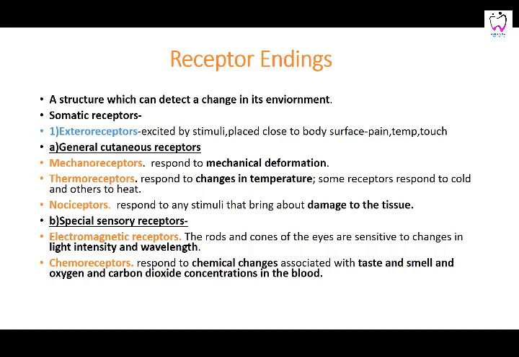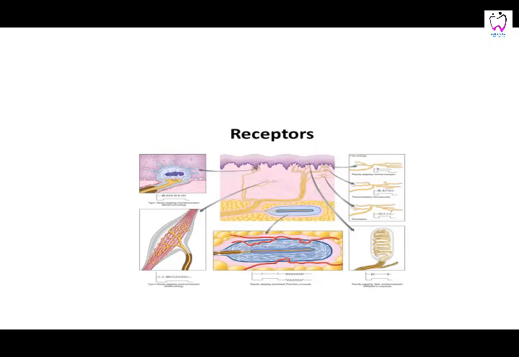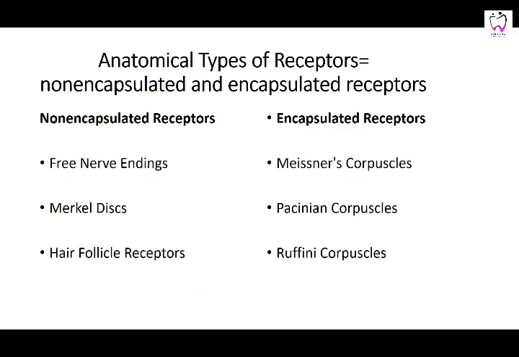These receptors detect a change in the environment of that receptor or that part of the body. So you see, these are the different types of receptors. They can be divided into two types. Some are encapsulated, that they have a connective tissue capsule around them, and some are non-encapsulated. The non-encapsulated ones are the free nerve endings. These are present in the skin, and they are very sensitive to touch and pain. Then you have Merkel discs and hair follicle receptors. And then you have the encapsulated ones, which are covered by a connective tissue capsule. These are the Meissner's corpuscles, Pacinian corpuscles, and Ruffini corpuscles.